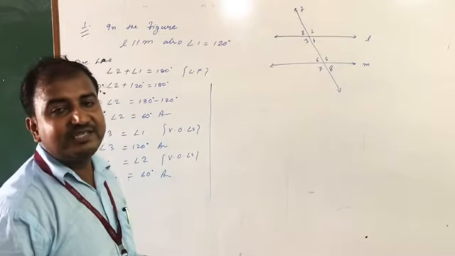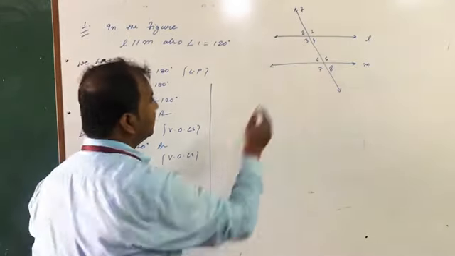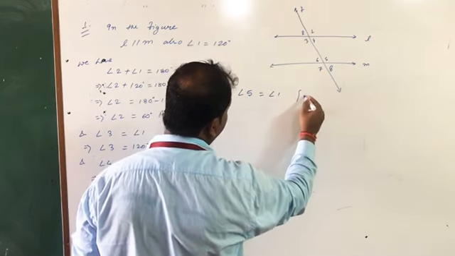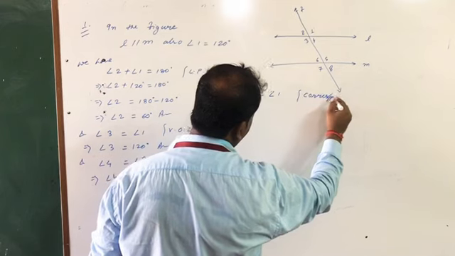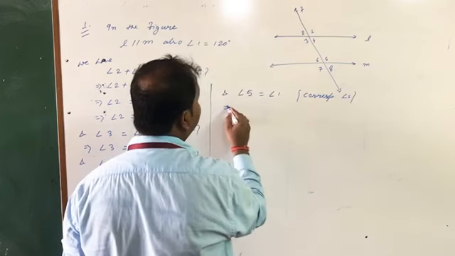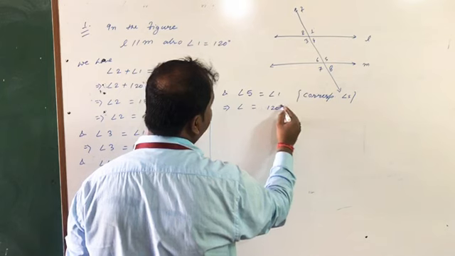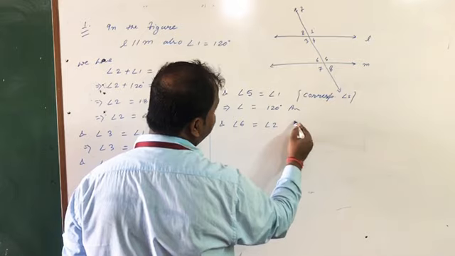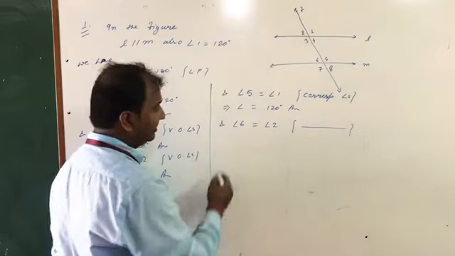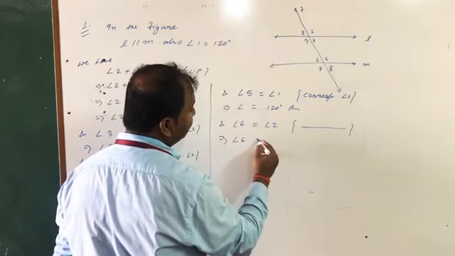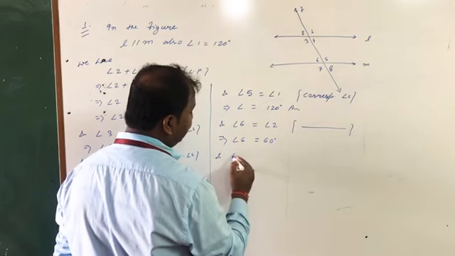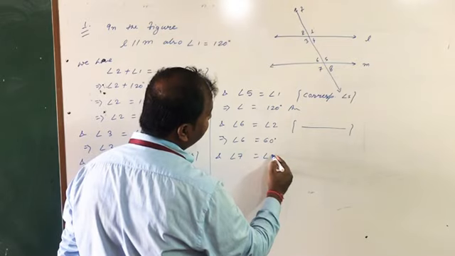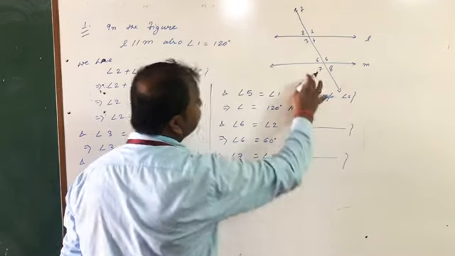Okay, I am just using here corresponding angles. Angle 5, we can write angle 5 is equal to angle 1. The reason corresponding angles implies that 5 can be written as 120 degree. Answer. Similarly, angle 6. Angle 6 becomes angle 2, corresponding angles. Means we can write angle 6 equal to 60 degree. Similarly, angle 7. Angle 7 becomes angle 3, corresponding angles.